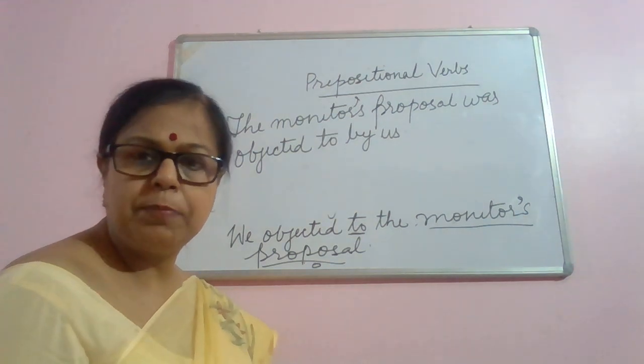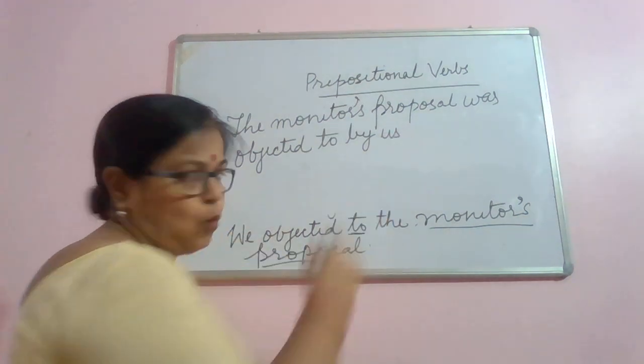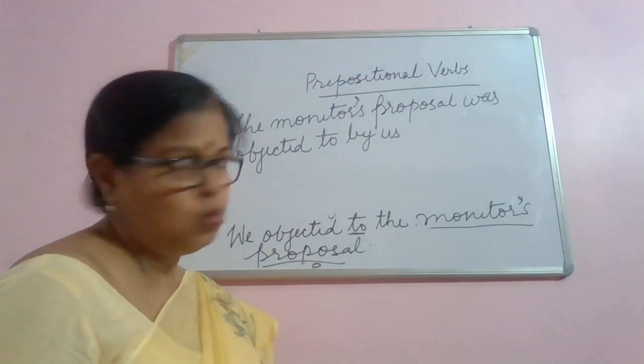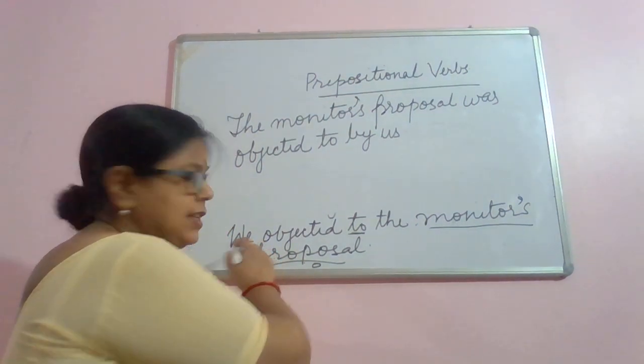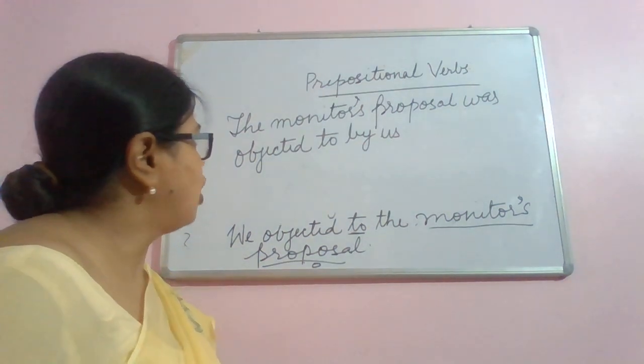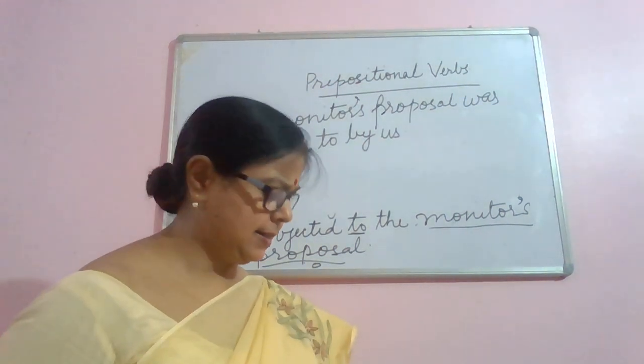The sentence is in past tense, so we added was and objected, and the preposition 'to' stays, and 'we' changes to 'us'. The monitor's proposal was objected to by us.